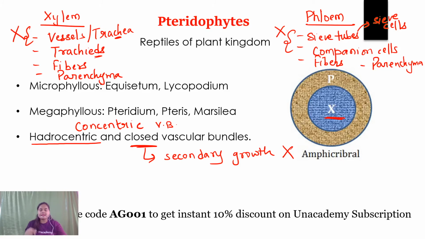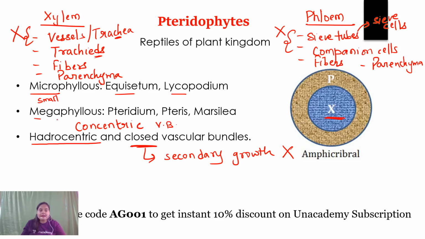Now, moving ahead, let us discuss the type of leaves. Pteridophytes are basically classified into two categories based on the type of leaves present. They can either be called microphyllous. Micro is small, phyllous is for leaf. That means those pteridophytes which possess a small leaf and larger stem. Examples are Equisetum and Lycopodium.